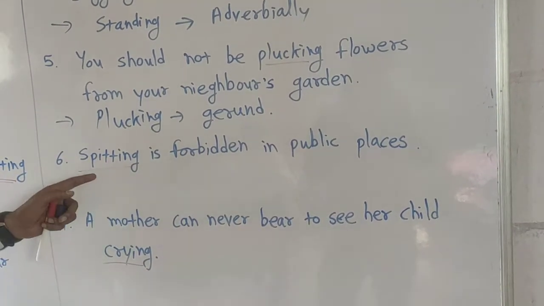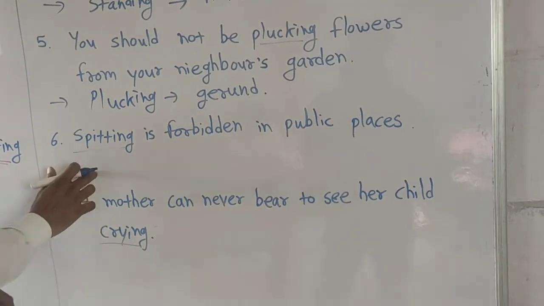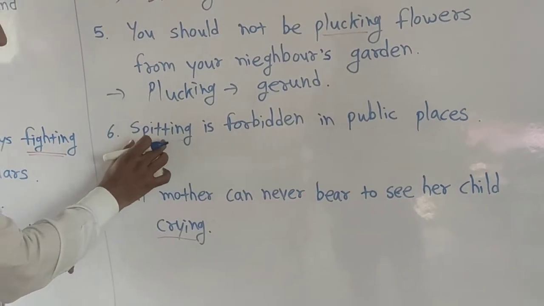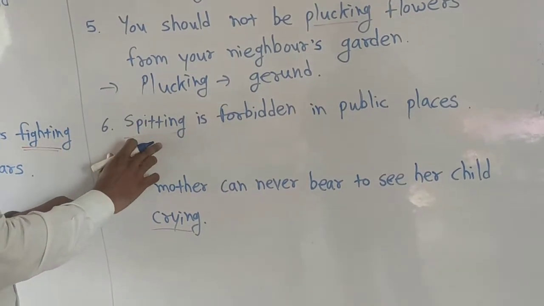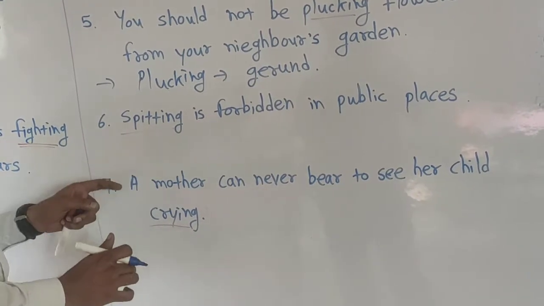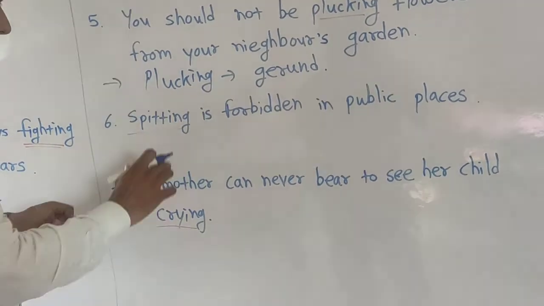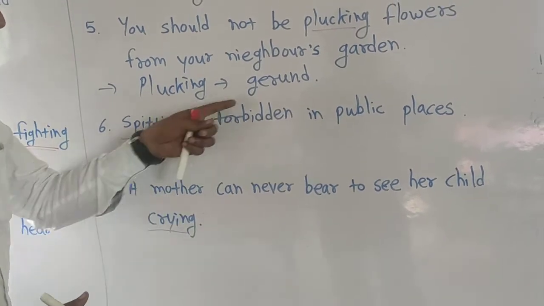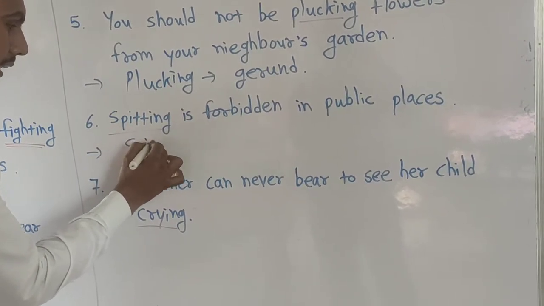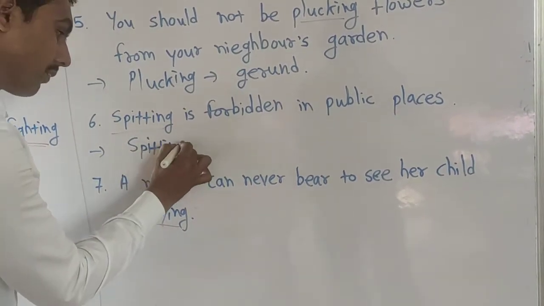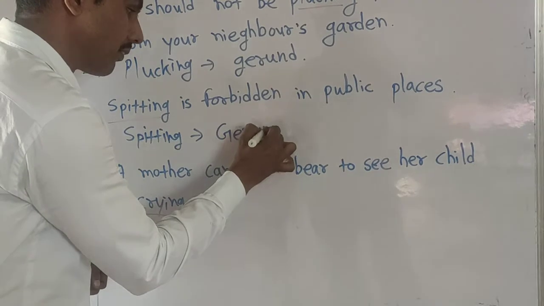Now the next one. Spitting is forbidden in public place. It is also used as a noun. Okay? It is a verb, but it comes as a subject. So it is used as gerund when the verb plus ing or present participle is used as a subject. That time we can say that it is gerund. Okay, write that participle spitting and state its function, that is gerund. You can write here gerund.